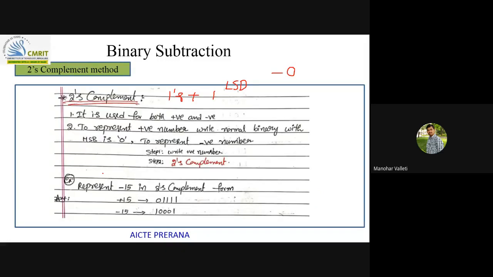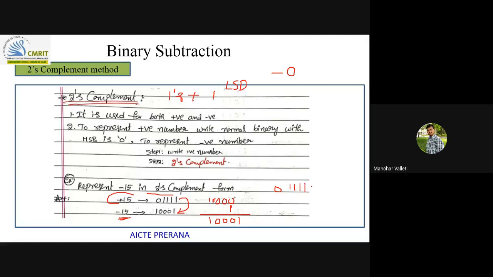Same procedure, only thing is if I want to represent minus 15 in 2's complement, I need to first write plus 15 and minus 15. I'll try to represent. If I find the 2's complement for plus 15, I will get the minus 15 equivalent. How will I find it? 10000 and 1, you will get 10001. Here only I will tell you the shortcut. Let us say this is the number.